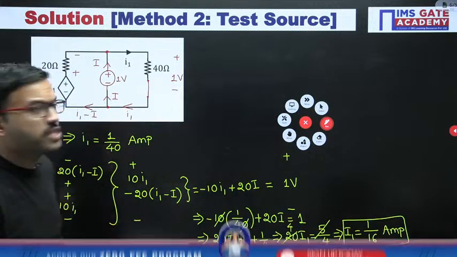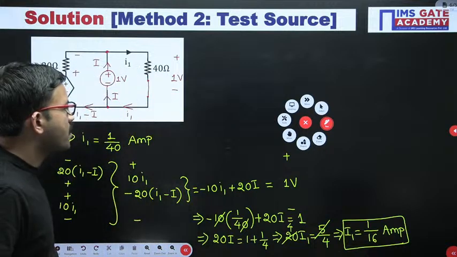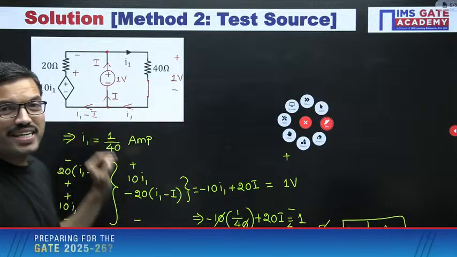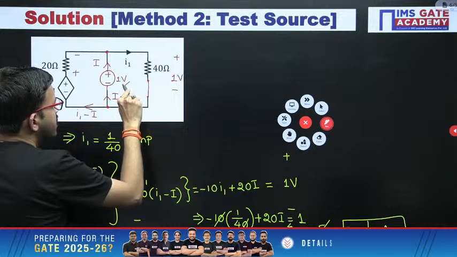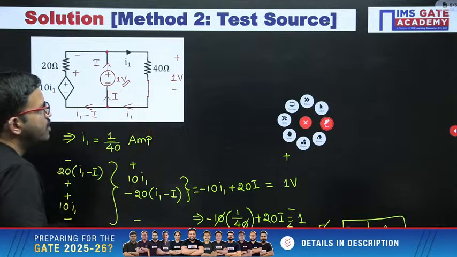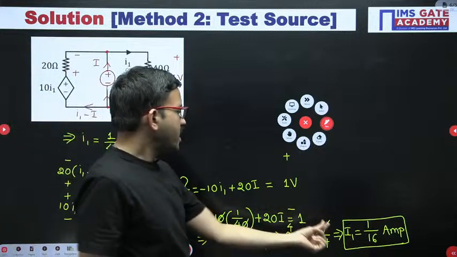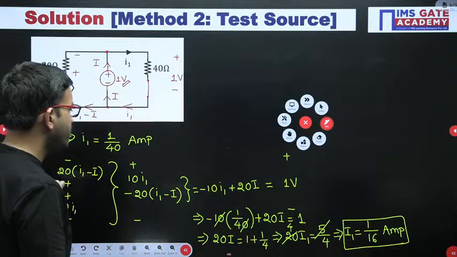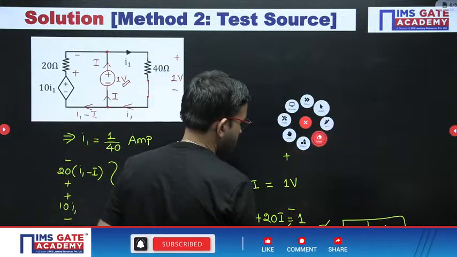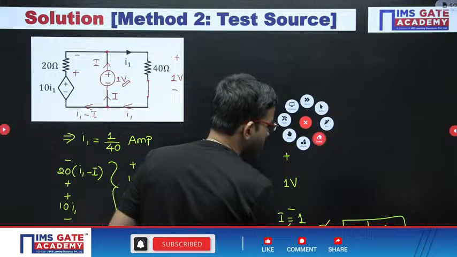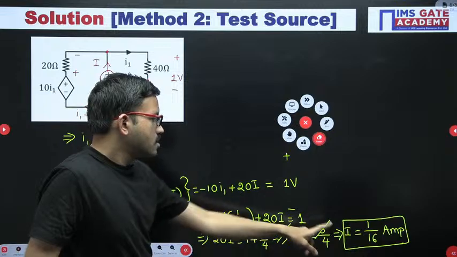Now what is our objective? We have to find out the RTH value. Here we have connected externally one voltage source, that is the test source, voltage source value 1 volt, and in this source the current I is flowing. So that current is I. Same current, I only we got. I equal to 1 by 16.